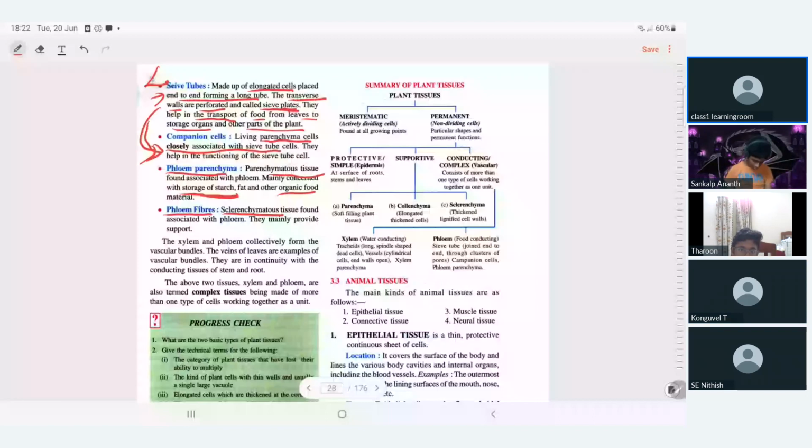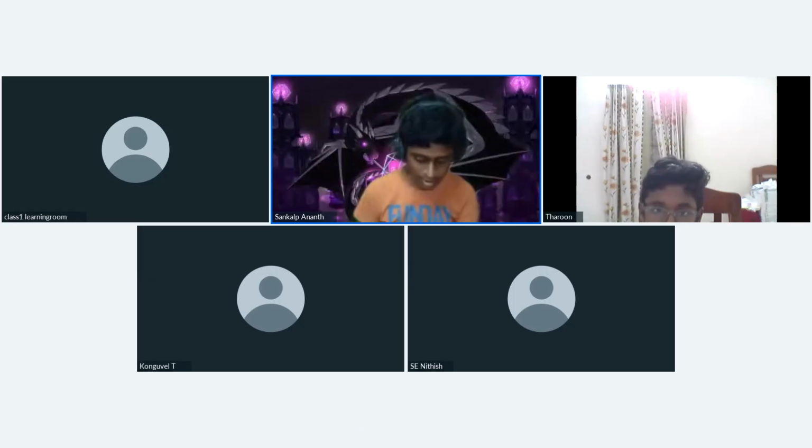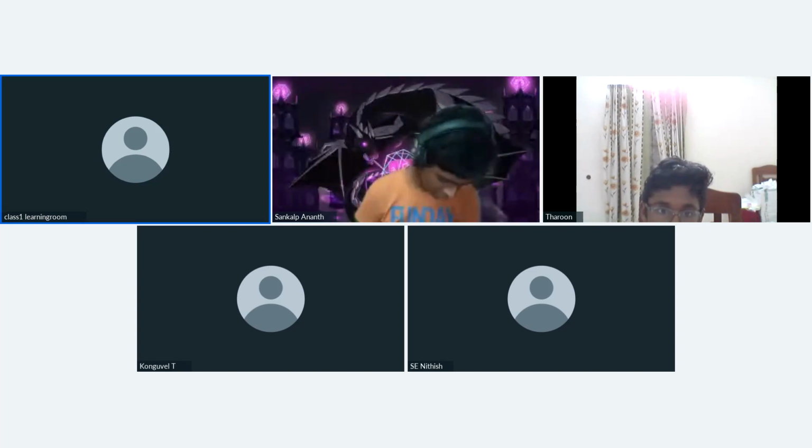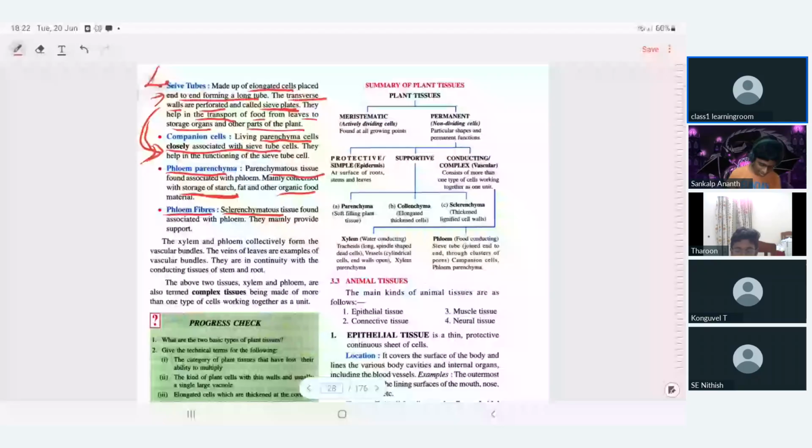What is parenchyma? You tell me. Living food-storing tissue. In that, we saw initially the oval-shaped cells with the thin cell wall, right? They are parenchyma. So, phloem parenchyma contains parenchymatous tissue associated with phloem.